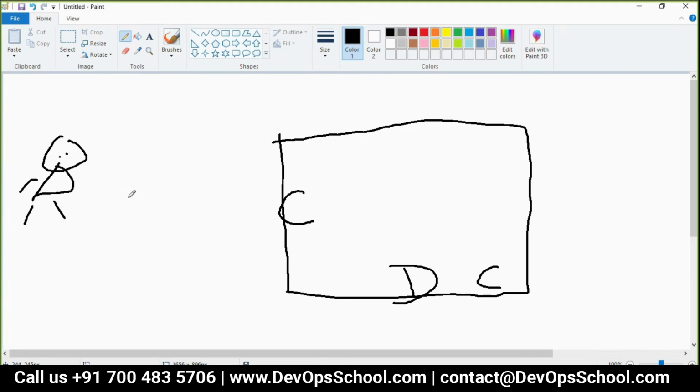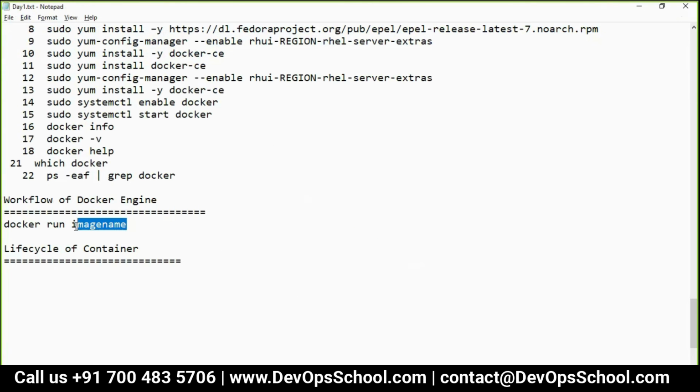Now, whenever we send the command docker run image name, the client will send that communication through REST API to the Docker daemon. Understand that. The Docker daemon is running, I just showed you that. The Docker daemon will check the image name which I am running.